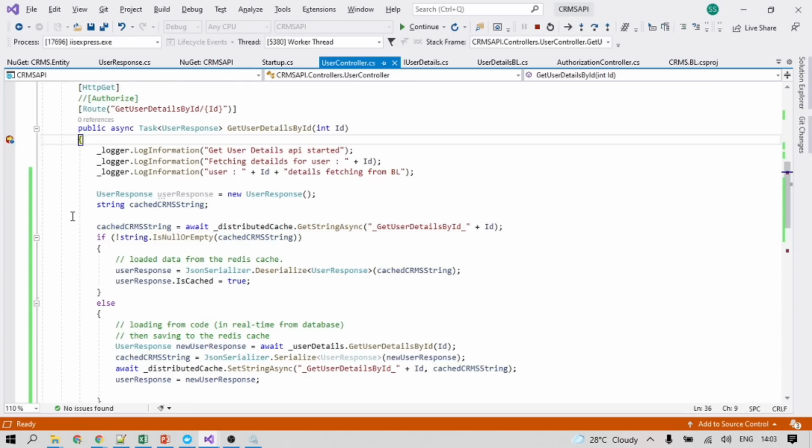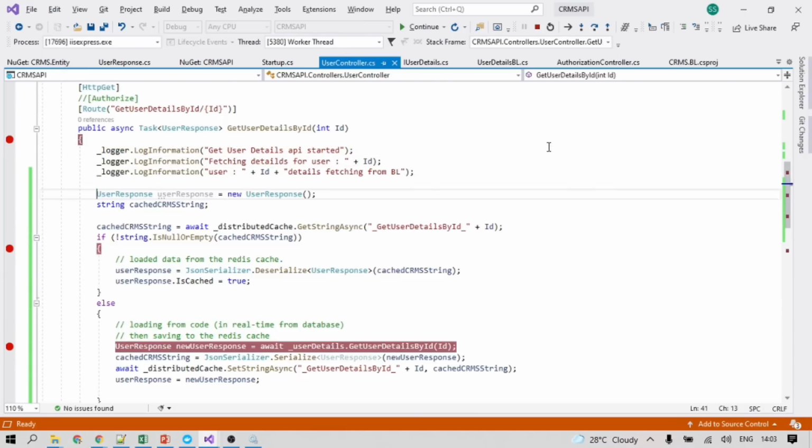Execute it. Control is coming here. Let's put one debugger here, one debugger anywhere else. Okay, F10. See what data is coming. There is no data coming. Okay, it means this key was not saved in the cache memory.